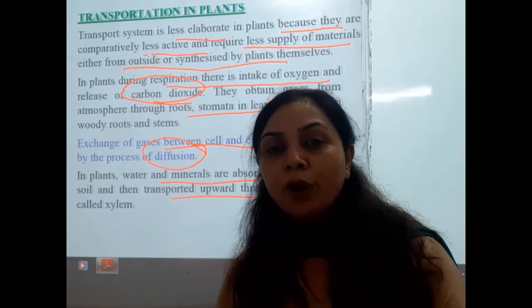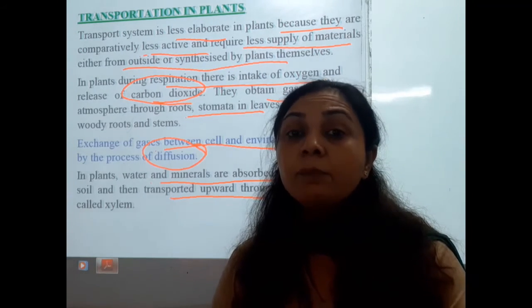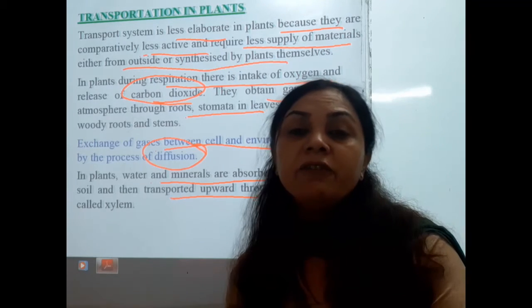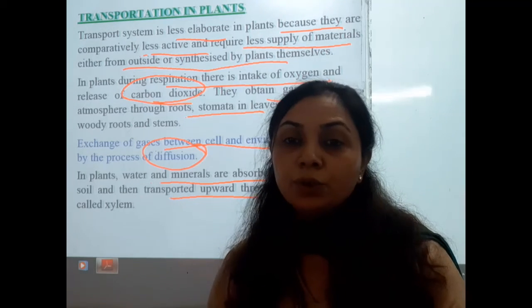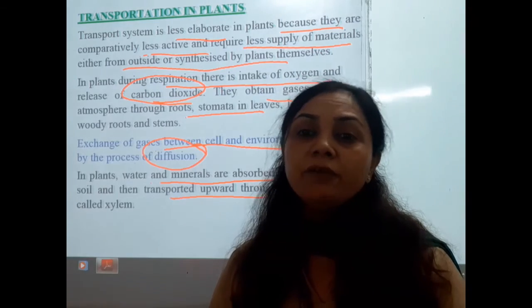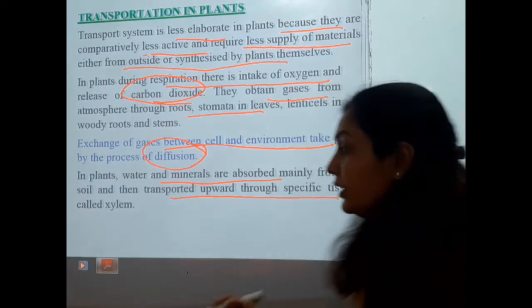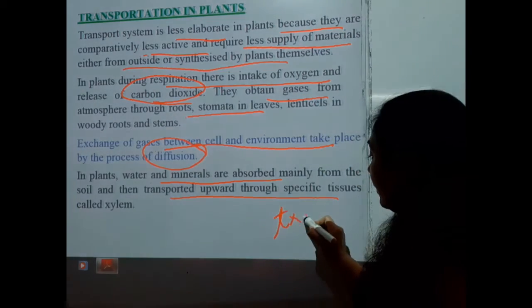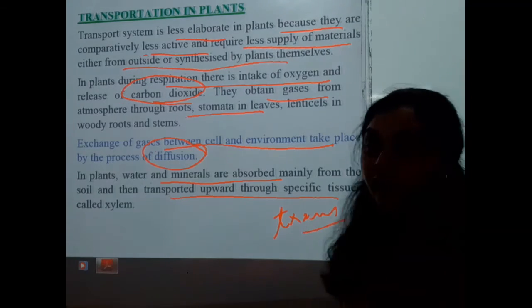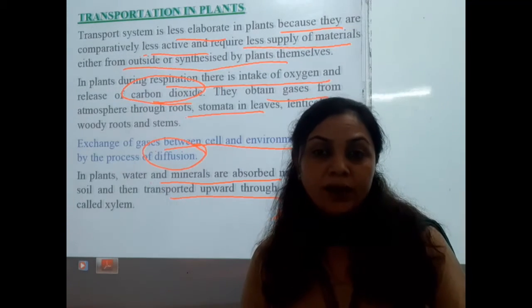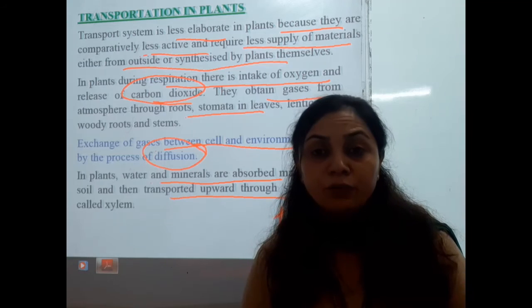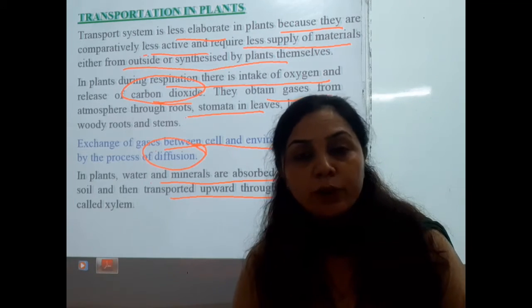Afterwards the phloem transports the prepared food to the different parts of the body. This process of transporting food is called translocation. So here two terms are there: the transportation of water and minerals, and the transportation of food, which is the translocation.